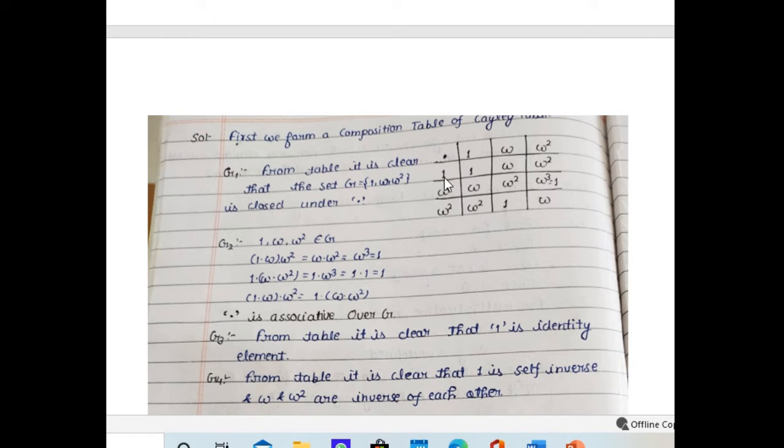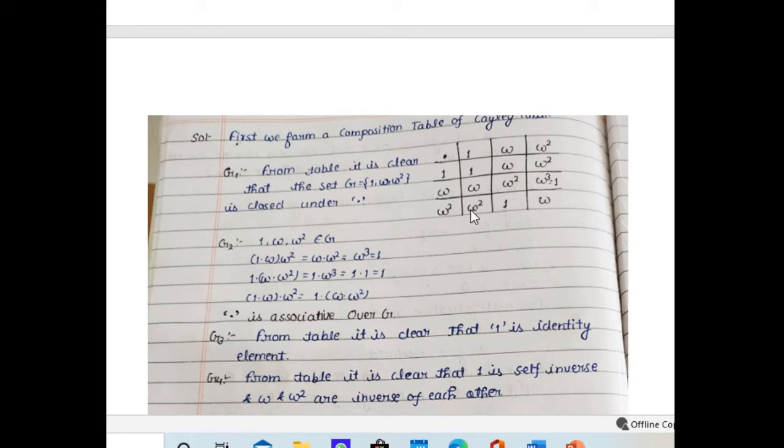1 dot 1 is equal to 1, 1 dot omega is equal to omega, 1 dot omega square is equal to omega square. Now omega dot 1 is equal to omega, omega dot omega is equal to omega square, omega dot omega square is equal to omega cube, that is equal to 1. Omega square dot 1 is equal to omega square, omega square dot omega is omega cube, equal to 1. Omega square into omega square, that is omega to the power 4, is equal to omega cube into omega, that is equal to omega.